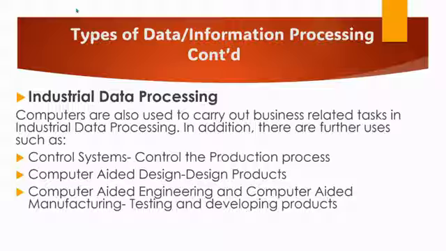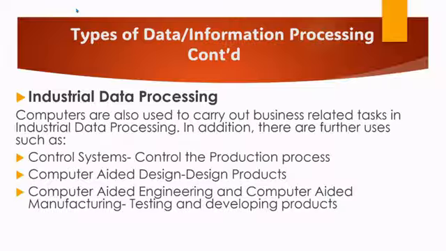As the name suggests, industrial data processing has to do with machines, factories, and so forth. So, in short, you can just say that industrial data processing is the use of computers to control the production process or to control machines or to gather data about machines. That's basically what industrial data processing is.